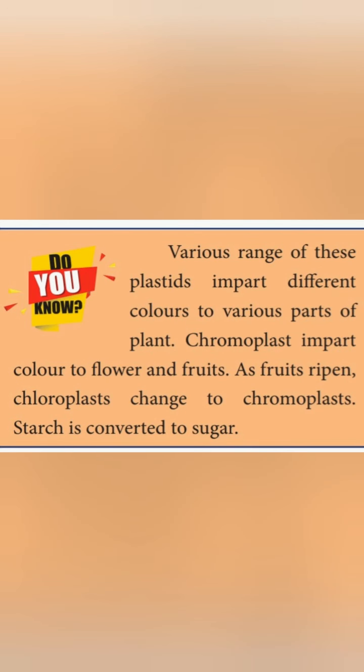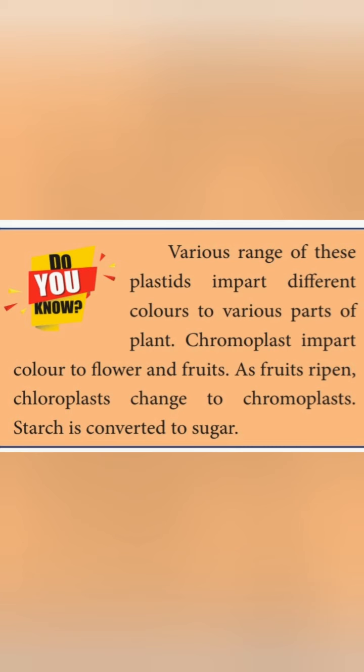Various kinds of plastids impart different colors to various parts of plants. What are plastids? They are very small particles in the cytoplasm of the plant cell containing pigments. That is called plastids.